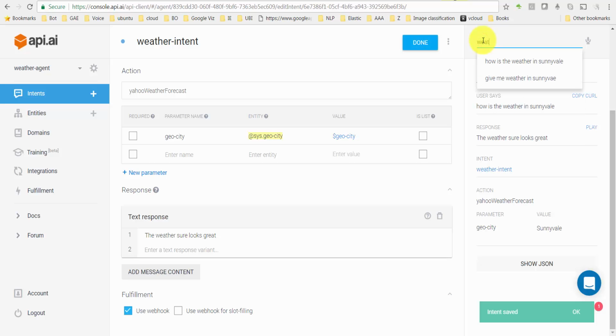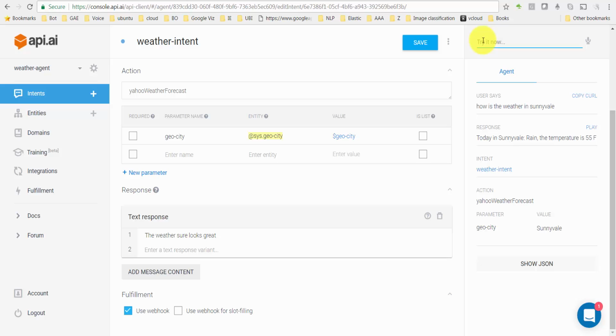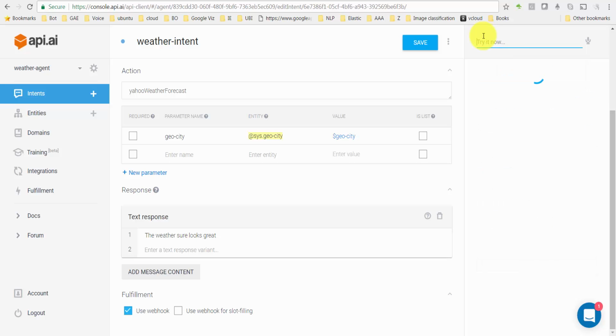Let's try again. How is the weather in Sunnyvale? There, today in Sunnyvale, rain, the temperature is 55 degrees Fahrenheit. And let me ask another question. Weather in Palo Alto, 54, it's raining there too.